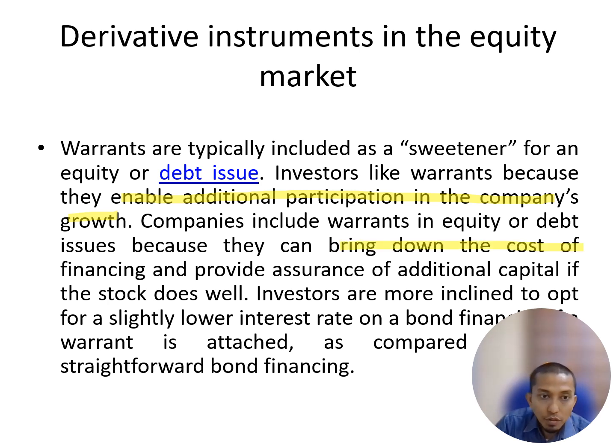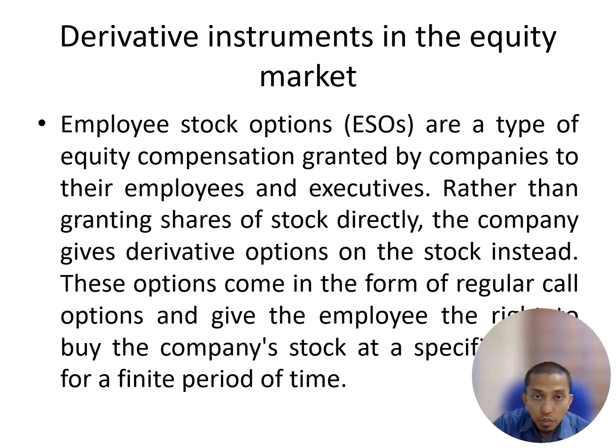If we cannot bring down our cost, then we issue a warrant. I mean, we issue an additional warrant with our issue. It provides assurance of additional capital if the stock does well. Investors are more inclined to opt for a slightly lower interest rate on bond financing if the warrant is attached.